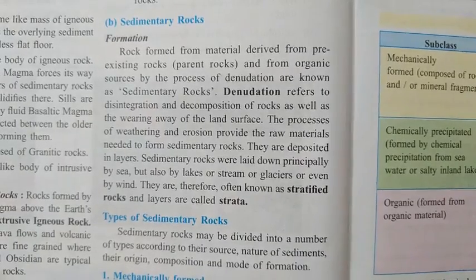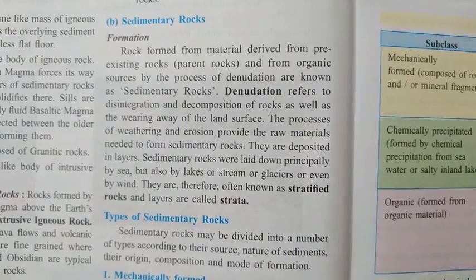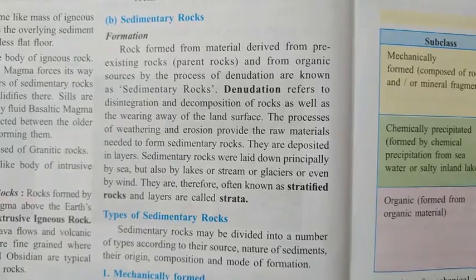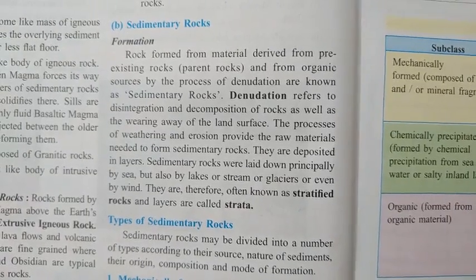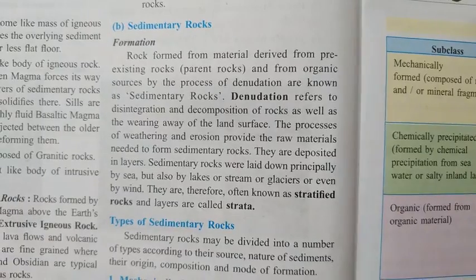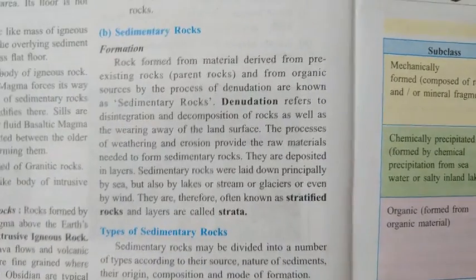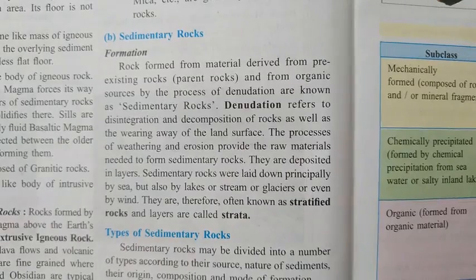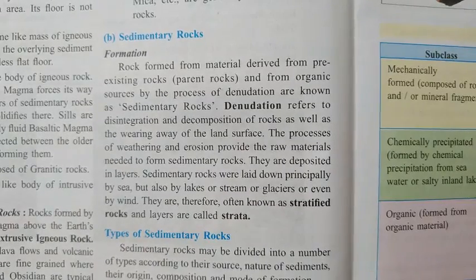Lithification means, I am using one word, but actually there is no such word, just to explain to you. This new word which I'm trying to use is just to explain. So what is lithification? When the cementation takes place.